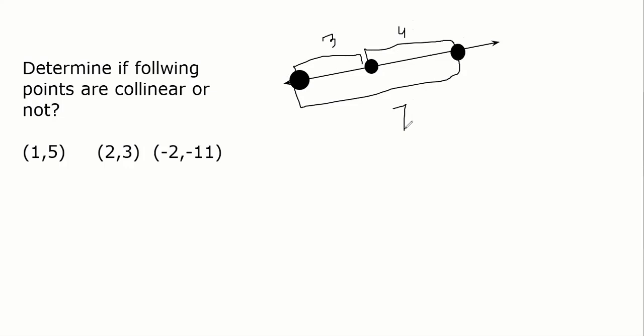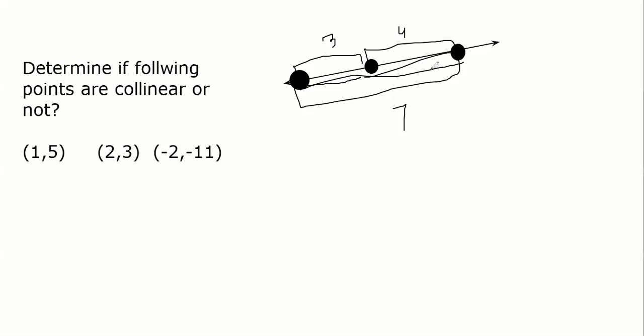Guys, that's why I want you to visualize. I don't want you to draw the points, but think: if the distance between these 2 points is 3, and this is 4, this can become 7 only when they are collinear, right or not? If they are collinear, then the distance will be 3 plus 4 equals 7. If they are not collinear, 3 plus 4 will not be 7 because the distance will be different.